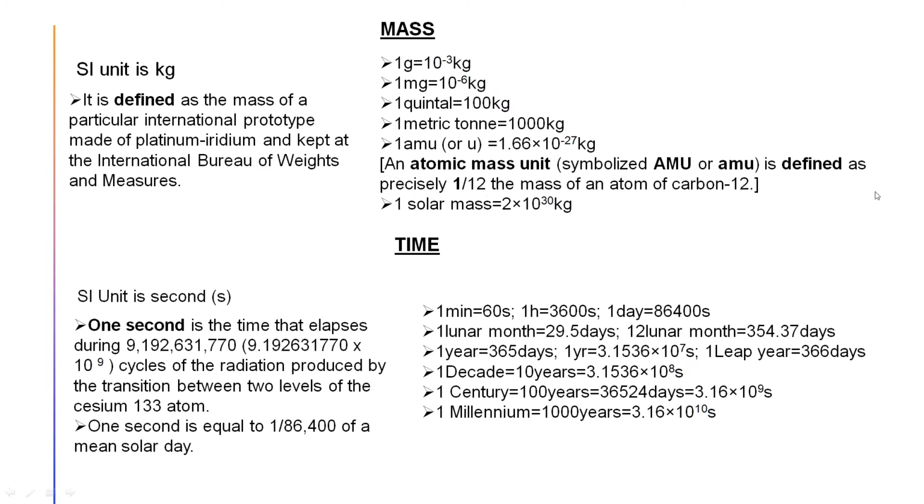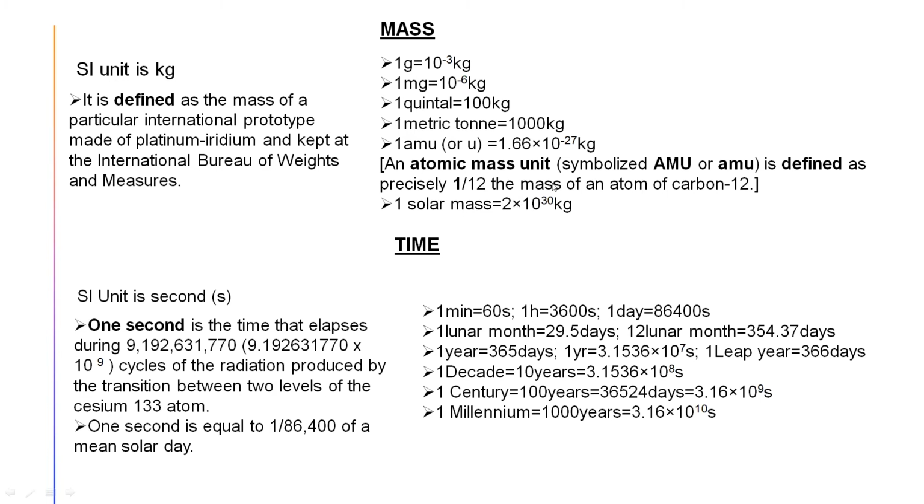The atomic mass unit is defined concisely as 1 by 12th of the mass of carbon 12. We know there are isotopes of carbon. One isotope is carbon 12, that is C12. So 1 by 12th of the mass of a carbon 12 atom is your 1 AMU, that is atomic mass unit. Another one is solar mass. Solar mass is basically the mass of the Sun, and that is taken as 2 into 10 to the power 30 kg. By this unit we can measure the bigger substances, the astronomical substances.